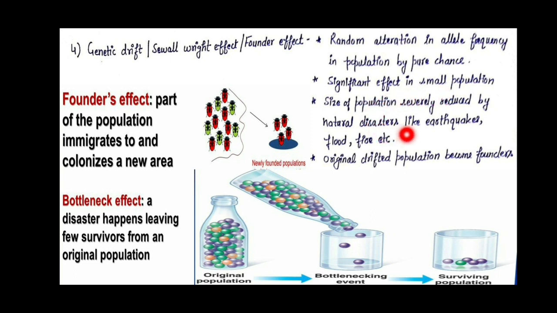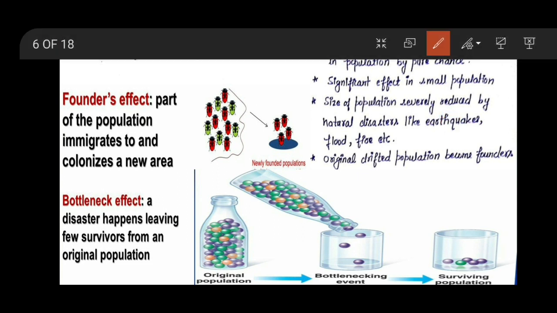And how does this take place? This takes place by natural disasters. If there is some natural calamity, for example earthquake, flood, fire, anything, that will lead to a reduction in the size of the population. Suppose this is a small population and here 4 or 5 individuals are there, and this is a big population and here millions of individuals are living.